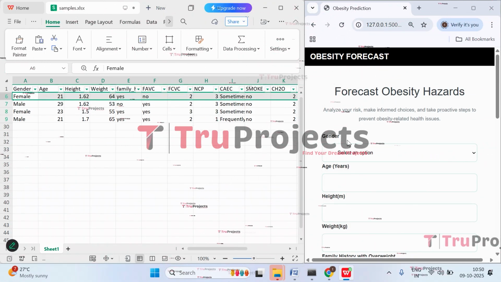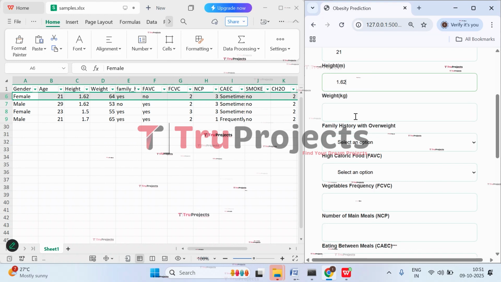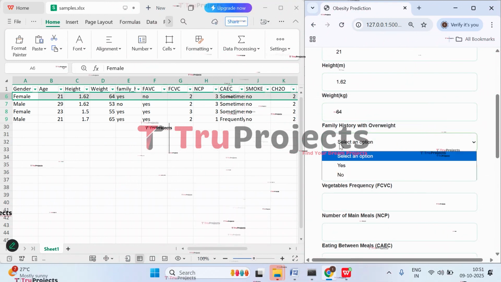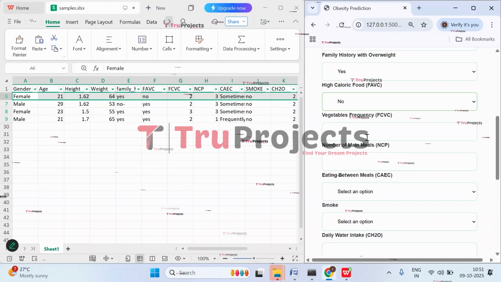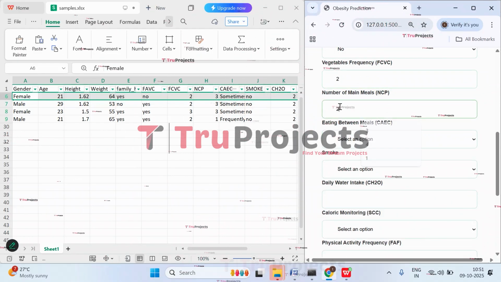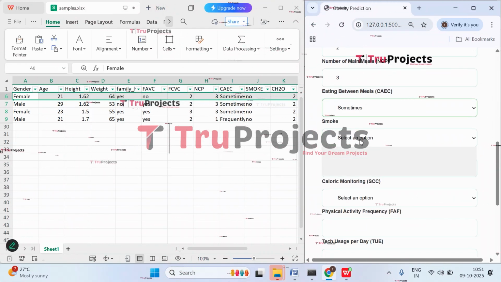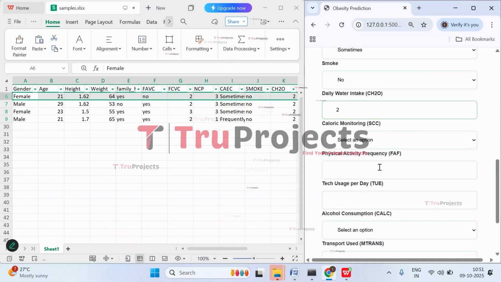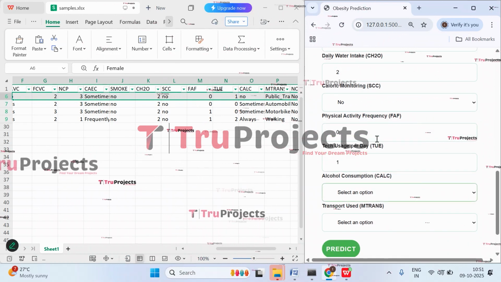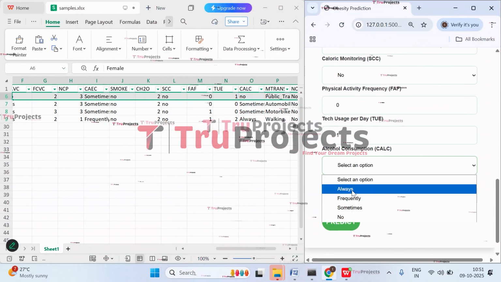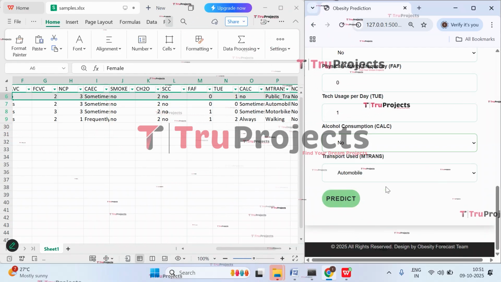And now gender is female, age is 21, height is 1.62, weight is 64, family history is yes, overweight it is, high caloric food is no, and vegetables is 2, main meals is 3, and eating between meals is sometimes, no smoking, water intake is 2, and here we have calorie monitoring, it is no, FAF it is 0, 1, public transport, sorry it is automobile, and this alcohol consumption is no. Now click on predict.